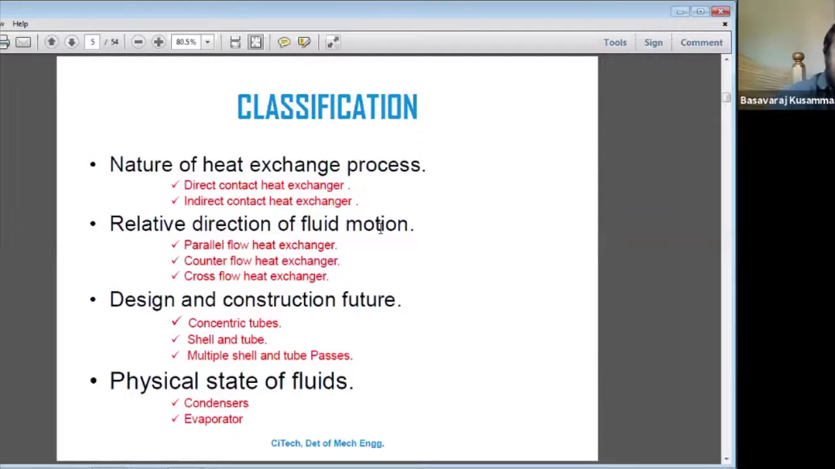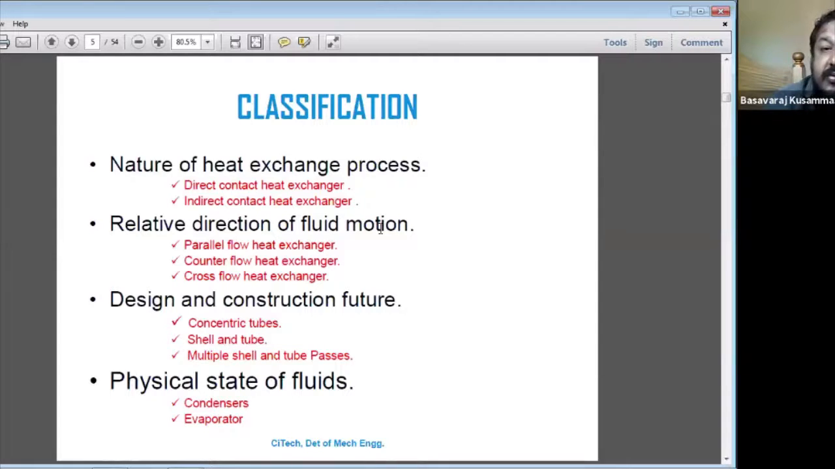The classification of the heat exchanger is based, first, on the nature of the heat exchanging process. The second is the relative direction of the fluid motion. The third is design and construction features. And the fourth is the physical state of the fluid. First one, nature of the heat exchange process.